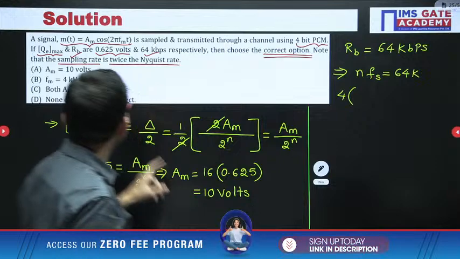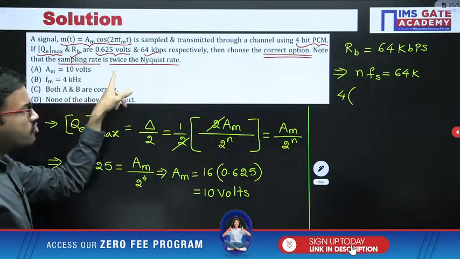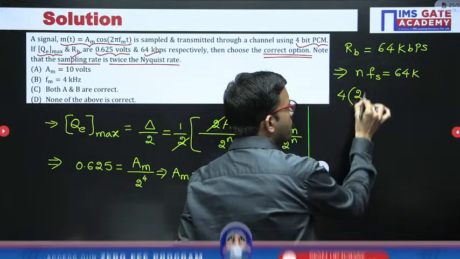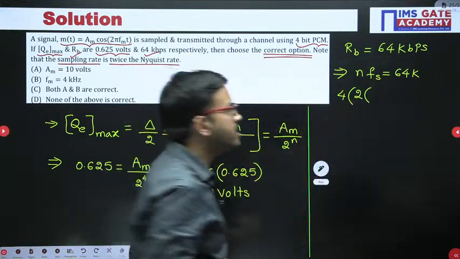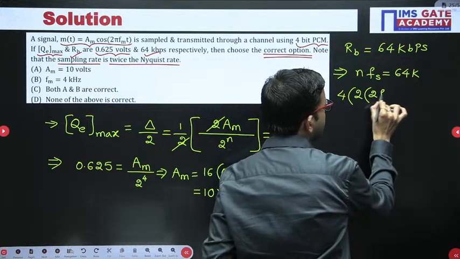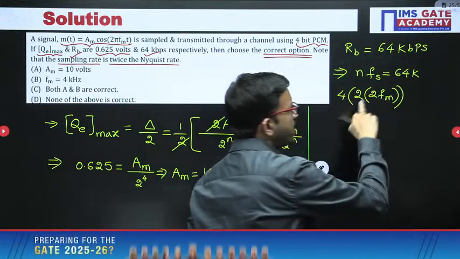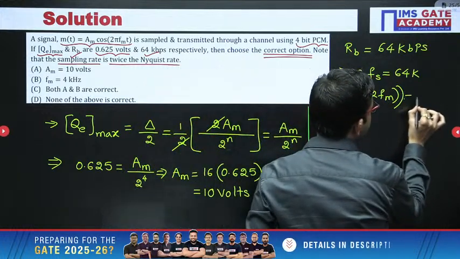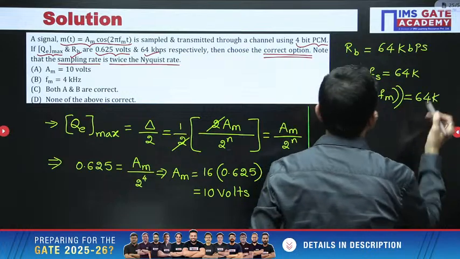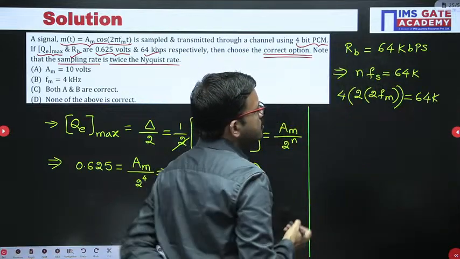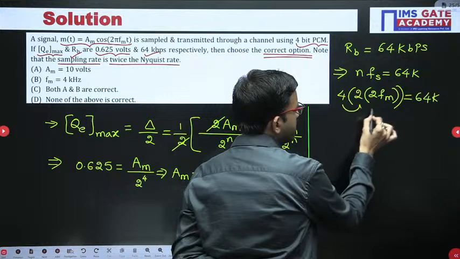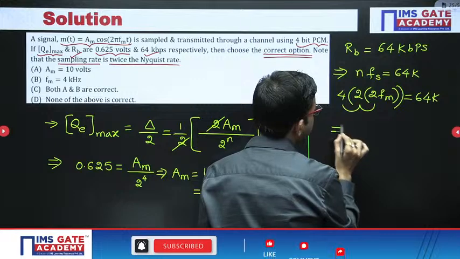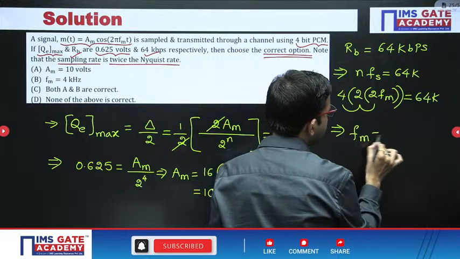Fs is given as sampling rate twice the Nyquist rate, where Nyquist rate is 2 times fm. Now this overall value is same as 64k. So 4 2s are 8, 8 2s are 16, 16 here 4 times. That means you are getting fm equal to 4 kilohertz.